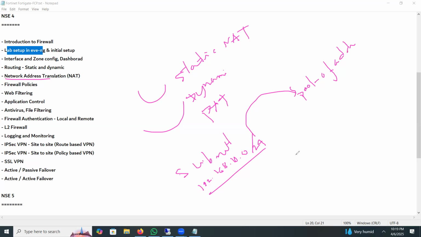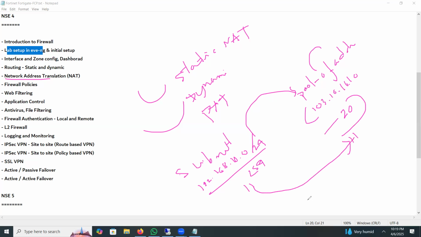A pool of addresses, something like 103.10.10.10 to 20. So what is the main problem here? Inside we have 254 IPs, and on the outside pool we have only 10 or 11 IPs. So the first 11 IPs will be translated, but when the 12th needs to be translated, it can't.